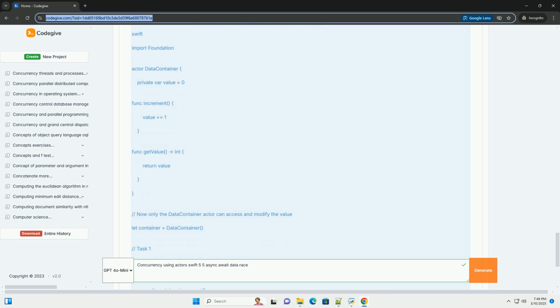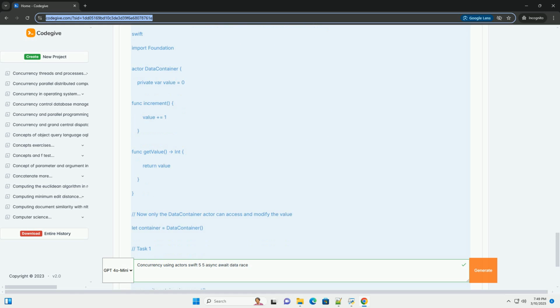7. await counter.getValue. We also need to await the call to getValue. Since getValue is a method of the actor, accessing it from outside the actor requires asynchronous messaging. Why this is safe?